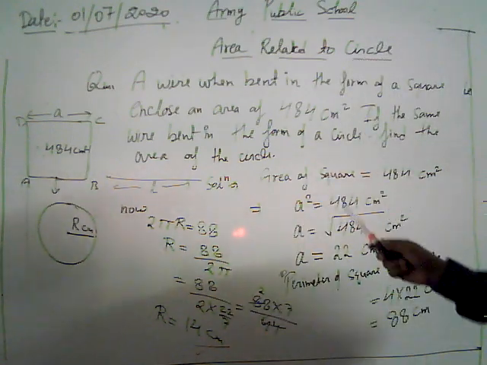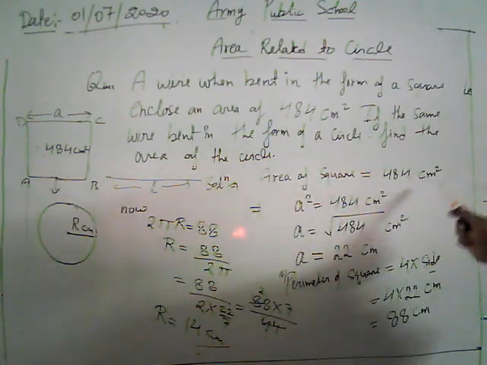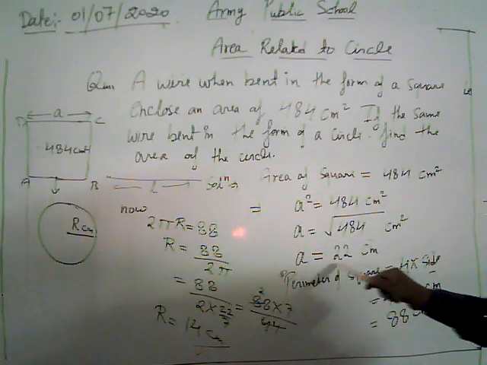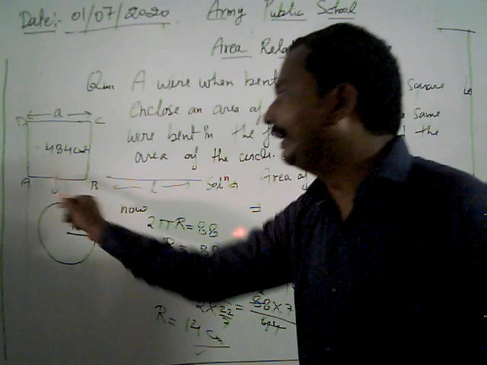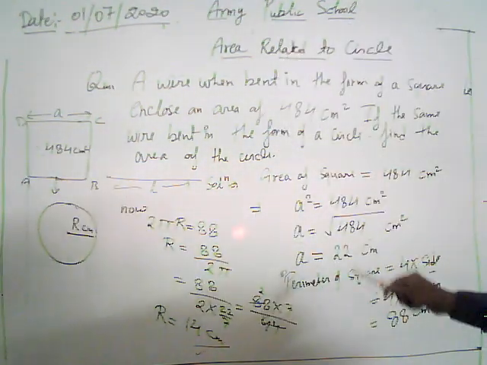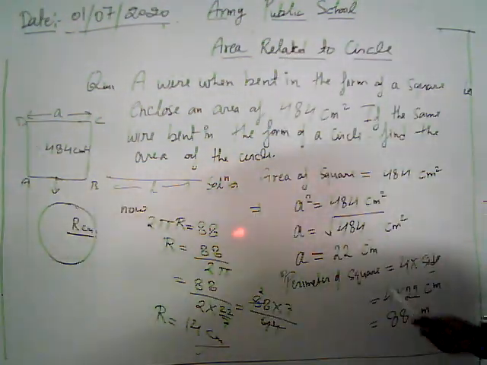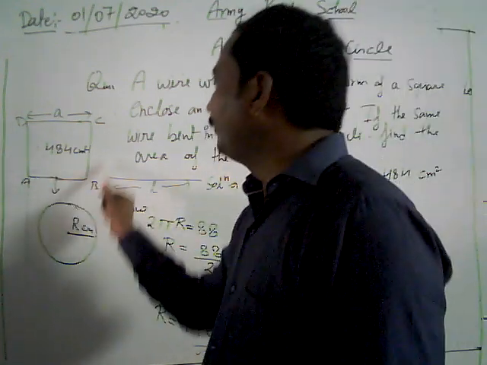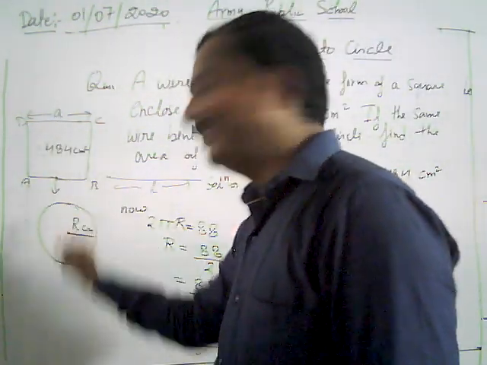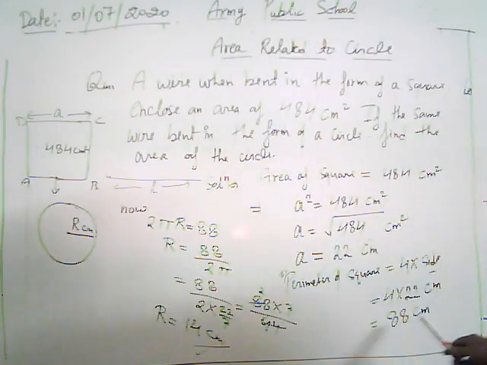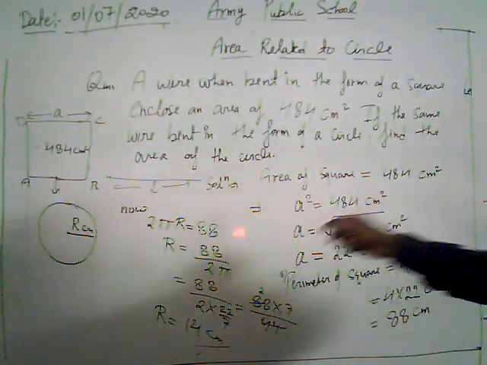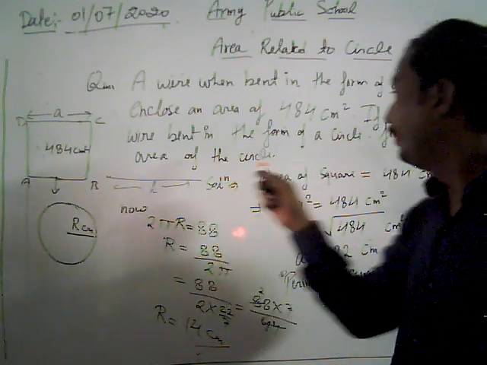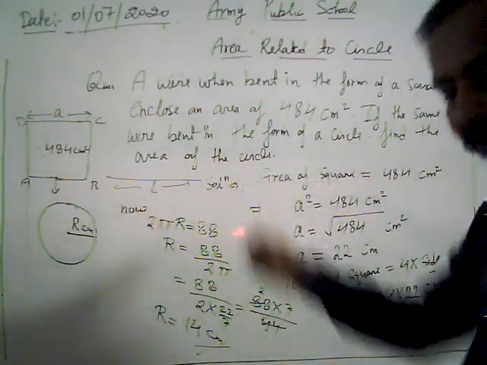Look, what do we do? We start with the area of the square, given as 484. We are going to find out the side of the square. It's 22. Then we find the length of the wire, which is equal to the perimeter of the square. It's 88 centimeter. Then the same wire is bent into a circle, so its circumference is equal to 88 centimeter. Using the circumference of the circle, 88, we get the radius of the circle, but we have to find out the area of the circle.